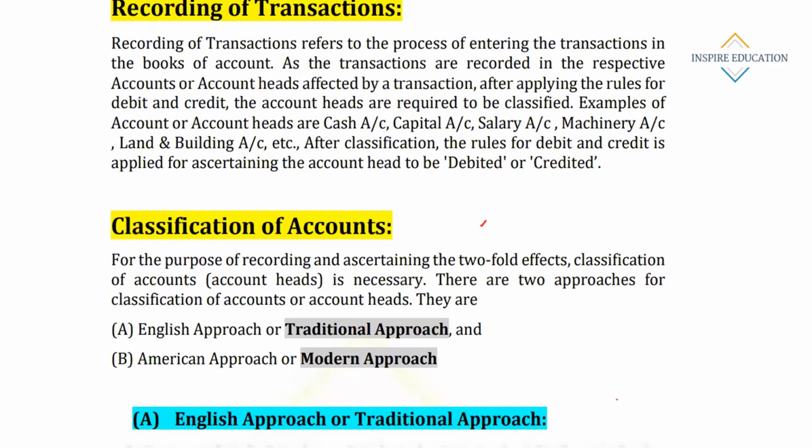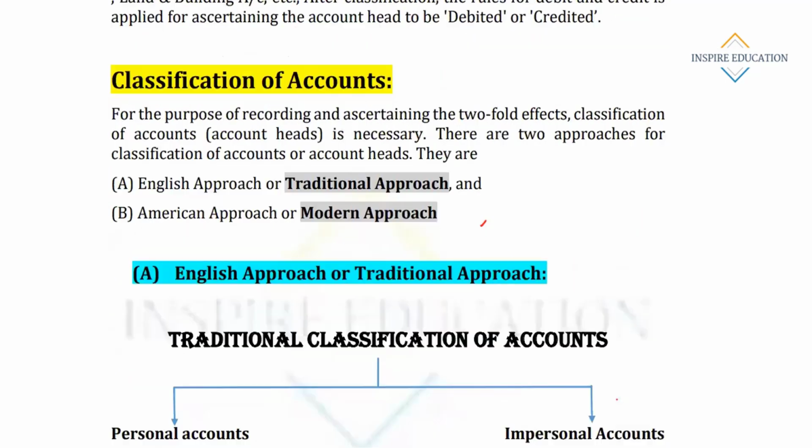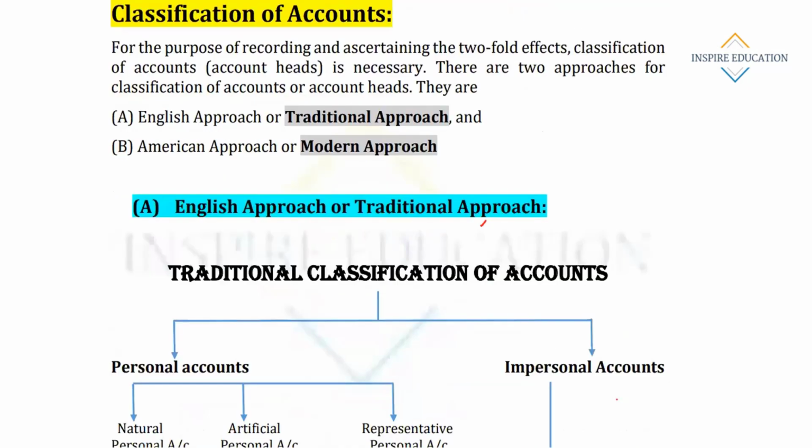Now, recording of transactions. How will you record the transactions? Recording of a transaction refers to the process of entering the transaction in the books of account. The transaction is recorded in the respective account heads affected by it, after applying the rules of debit and credit. So let's see how to debit or credit the accounts. To debit or credit a particular account, there are two approaches. What are the two approaches?